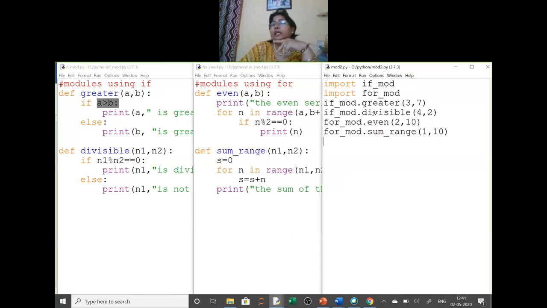Now how are we calling it? The name of the module dot the submodule or the function. Same with the name of the module. So this you have to import. These two I have saved with the .py extension, and now I am calling all this.